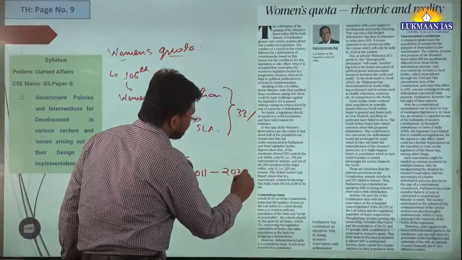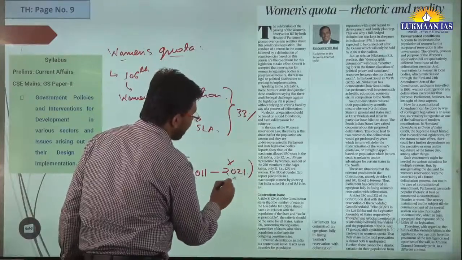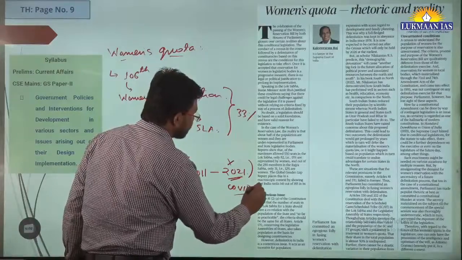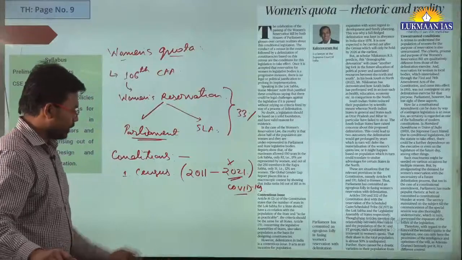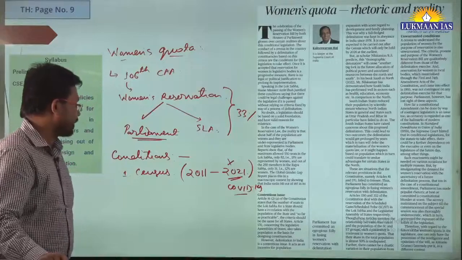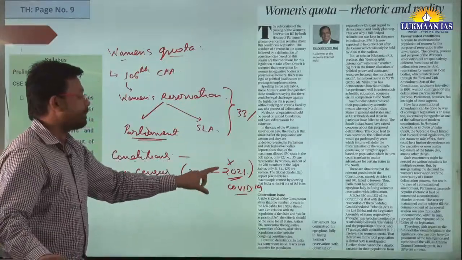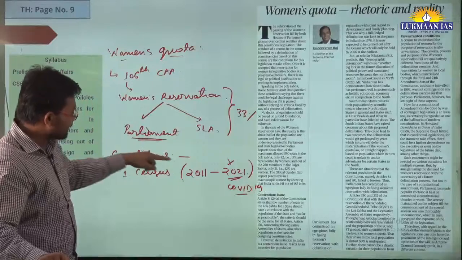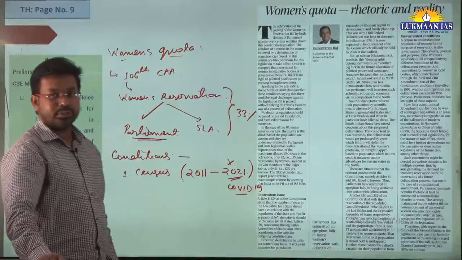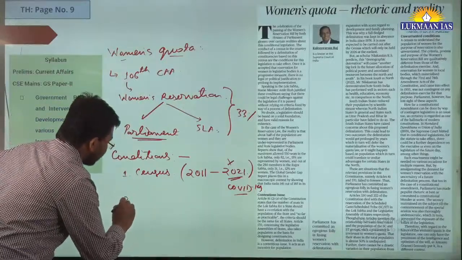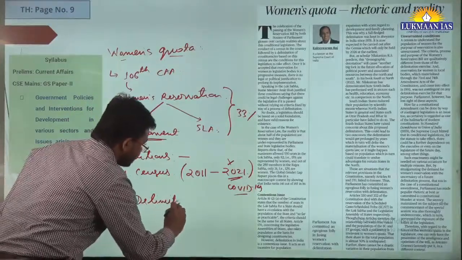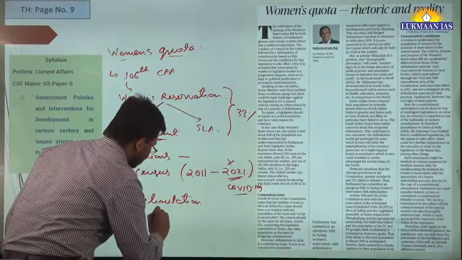The census had to be conducted again in 2021, but because of COVID-19, the census exercise got postponed, and still we are in 2023. The next census has not been conducted by the government. The next census may happen in 2031. After the census, the government of India wants to conduct an exercise known as the delimitation exercise.